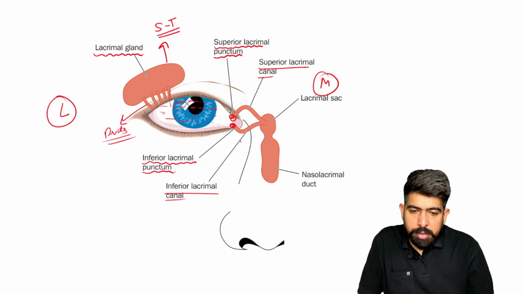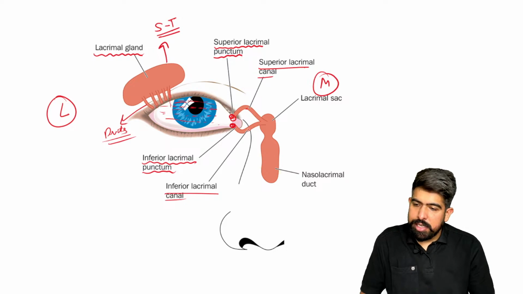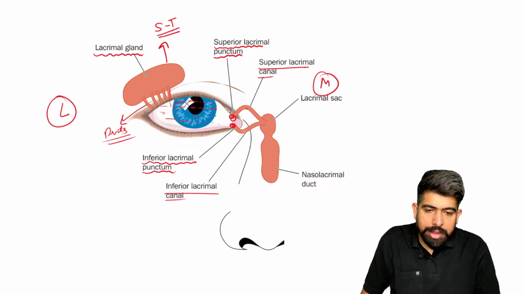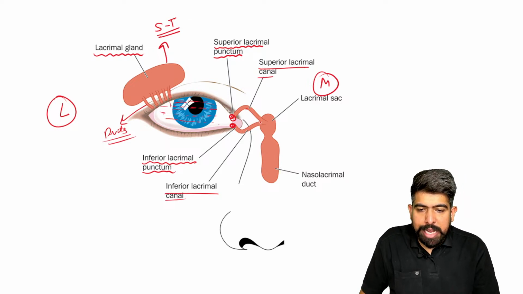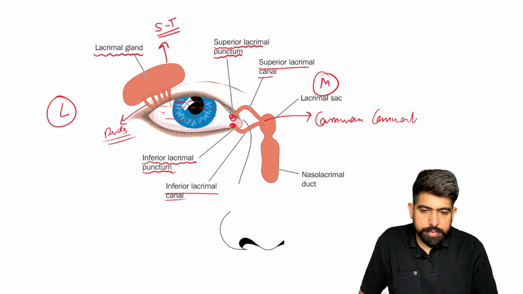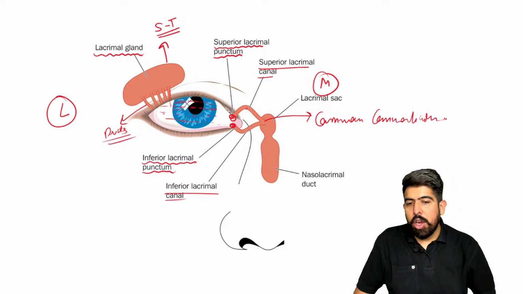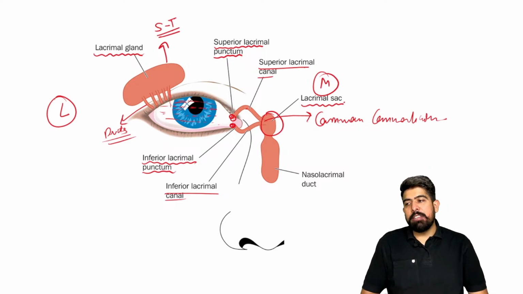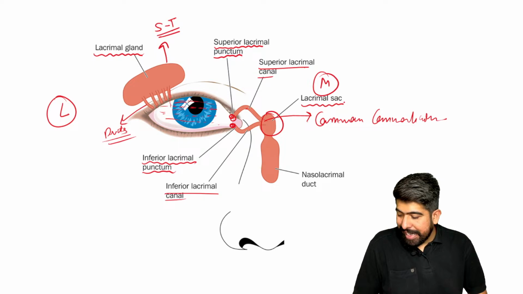So it is having the punctum, and we have the canaliculus, or canaliculi, same thing. After this canal, both the canals will be going together and joining. It will be known as the common canal or the common canaliculus. And this common canal will be going to drop the tear into your lacrimal sac.